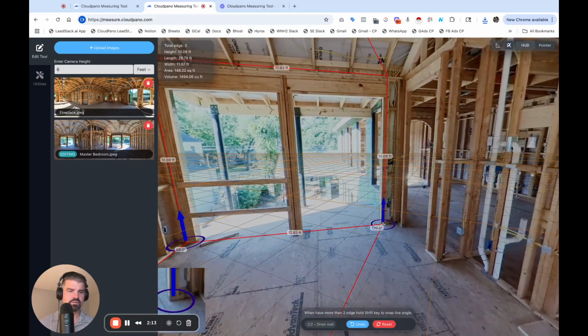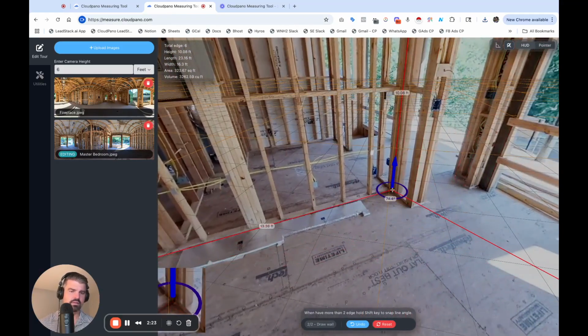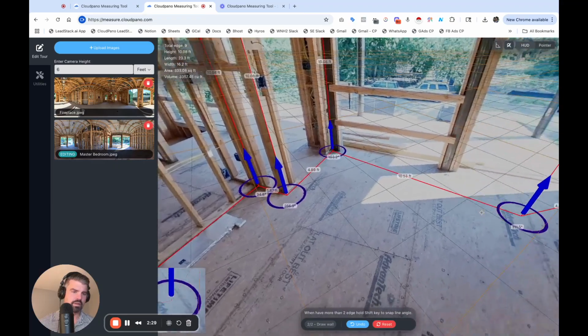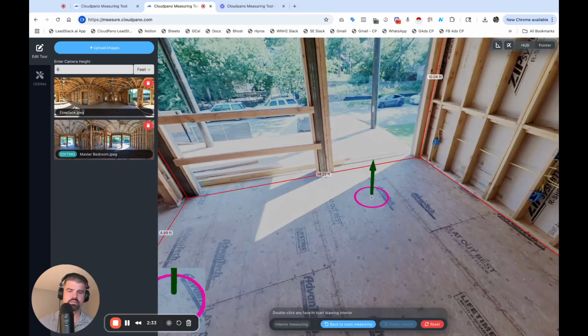In certain scenarios, of course, you need to be super accurate. In certain scenarios, you can just get it close. So I'm going to go here on this corner because this actually juts out a little bit, so it's a good example of what that looks like. I'm going to put it on this corner, come right here, and then come back over and set my room. Okay, so there's the floor.